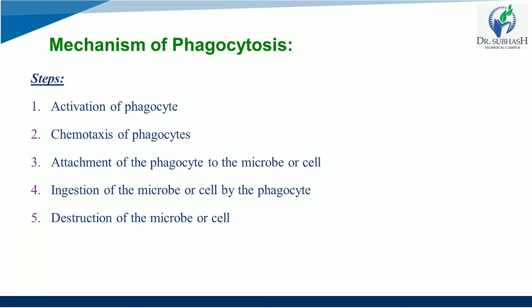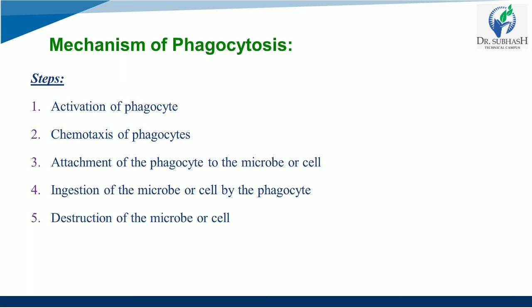Once a foreign body comes in contact with our human body, it will activate the phagocyte, right? Then the phagocyte will show chemotaxis, which is nothing but the movement of the phagocyte toward an increasing concentration of some attractants, such as bacterial products. Any bacteria that comes in contact, the phagocyte will move towards the bacteria. The third step is attaching. The bacteria, bacterial debris, microorganism, or any foreign body will attach to the phagocyte, to the microbe cell.